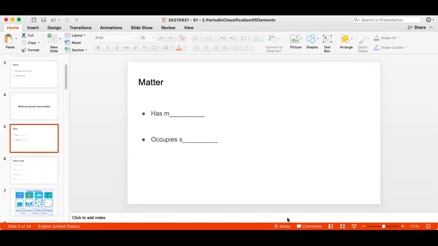Something starting with an M and something starting with an S. If you know the answer, if you want to speak, you can speak. If you want to type, you can type. Khadija, your answers are correct. I'm waiting for more people. Prachi, correct. Sandhya, wrong.